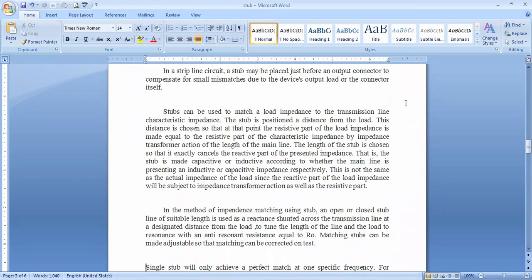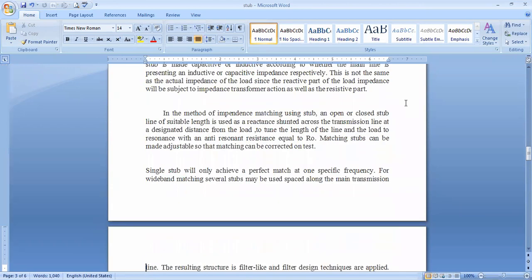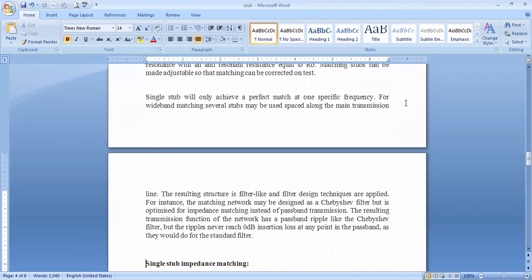Just leave that point. I will explain where the situation comes into the picture. See here, matching stubs can be made adjustable so that the matching can be corrected on test, by using trial and error method. By adjusting the stub along that main transmission line, it is possible to cancel imaginary terms and match with the real term.